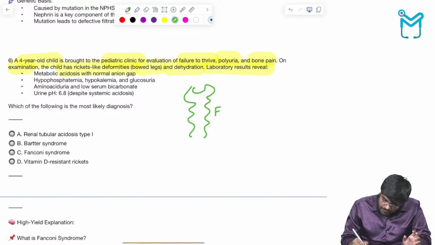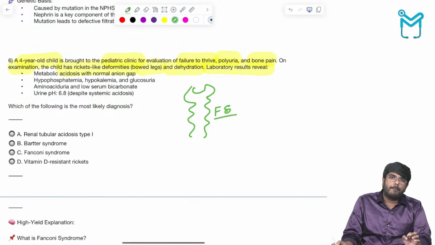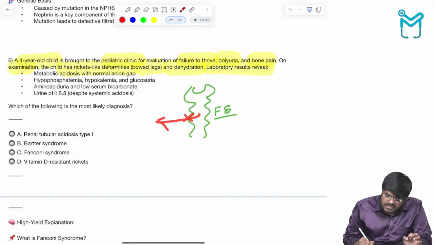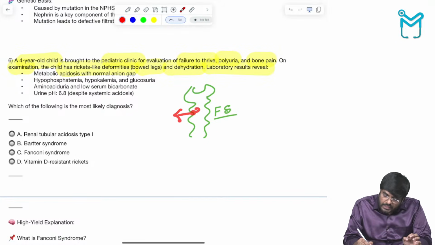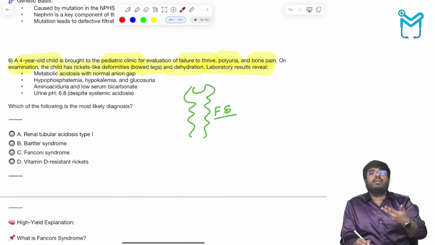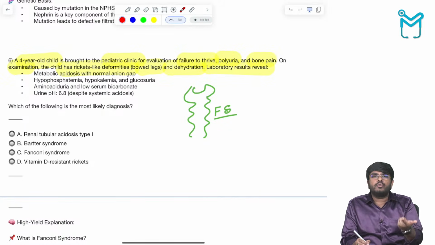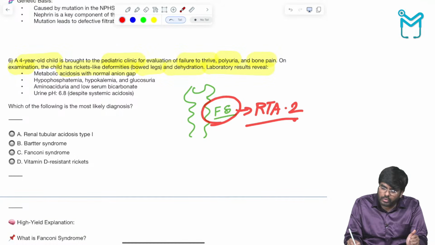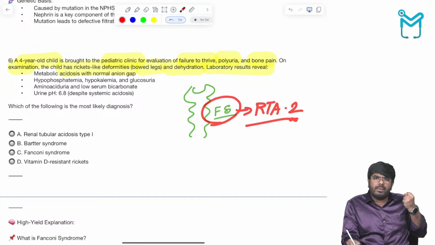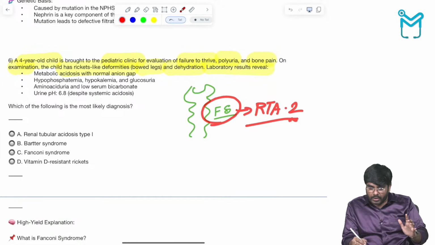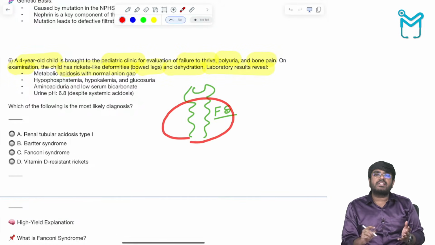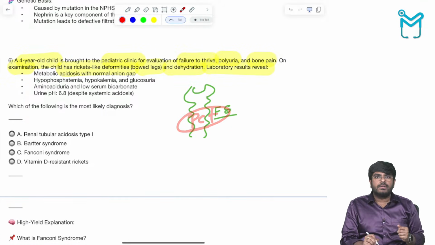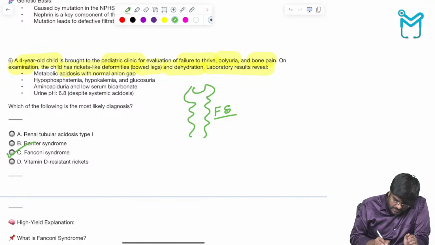So this condition is called Fanconi syndrome. And one more thing, this person is unable to reabsorb the bicarbonates. As he is unable to reabsorb the bases, this fellow will go into acidosis. That too, renal tubular acidosis type 2. So Fanconi syndrome is a classical case of RTA type 2, where the bicarbonates are not getting reabsorbed into the blood. Because of the problem in the renal tubule, that's renal tubular acidosis type 2, which is a PCT defect. So yes, this condition is Fanconi syndrome.